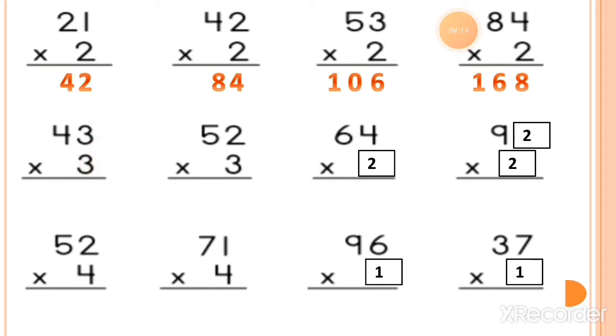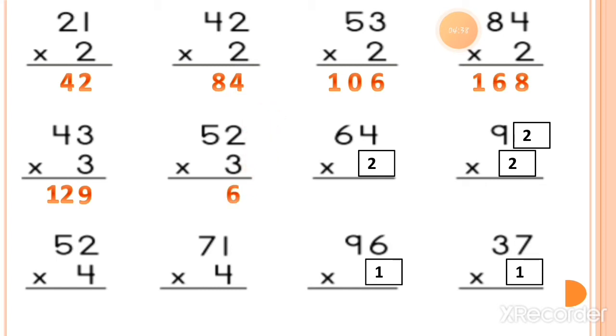Now the next one is 3 threes are. So 3 threes are is equal to 9, and the next one, the tens value, is 4. So 3 fours are is equal to 12. So you can write down the answer this way, 129. The answer will come in 3 digits, 129.